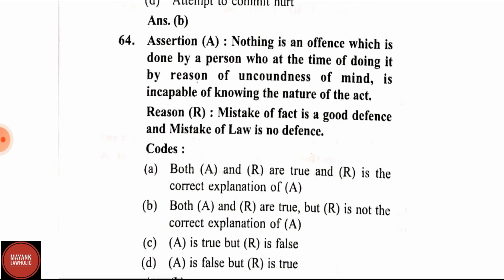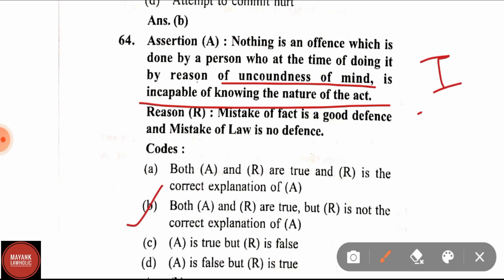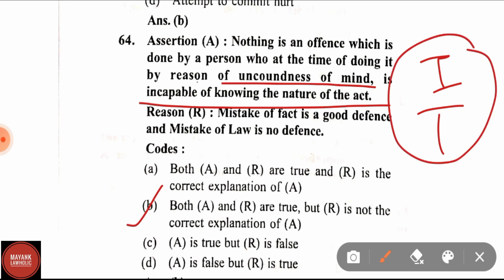Question number 64. Assertion: Nothing is an offence which is done by a person who at the time of doing it, by reason of unsoundness of mind, is incapable of knowing the nature of the act. Reason: mistake of fact is a good defence and mistake of law is no defence. In question number 64, both the statements are true, but they do not form the correct explanation of each other. Therefore, option B is the correct answer.